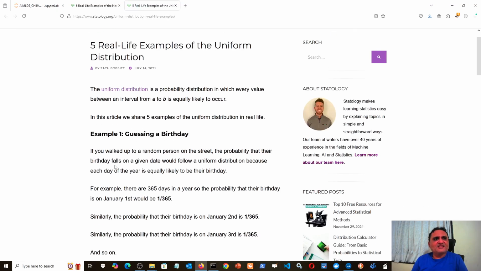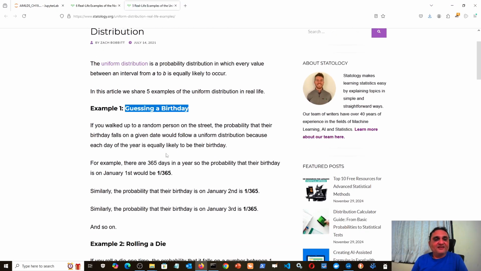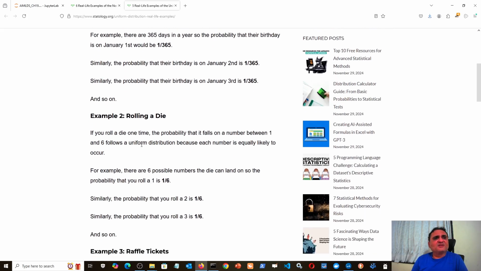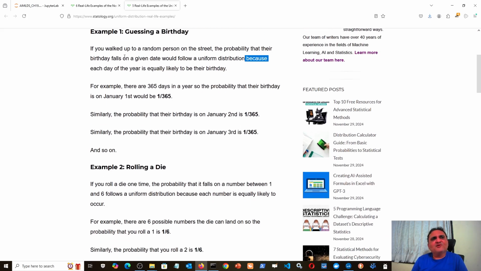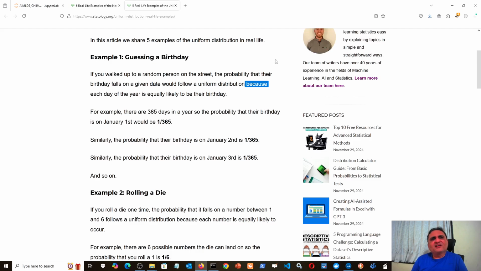One neural network example I said, but guessing a birthday. If you walk up to a random person and just guess that your birthday would fall on this date, then you find a second person and guess the same date, or maybe some other date, then a third person, and so on. You take a sample of say 10,000 persons and you just guess that your birthday falls on this date, and then you plot a graph and check it.